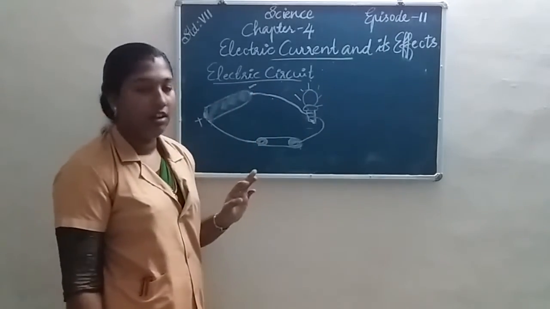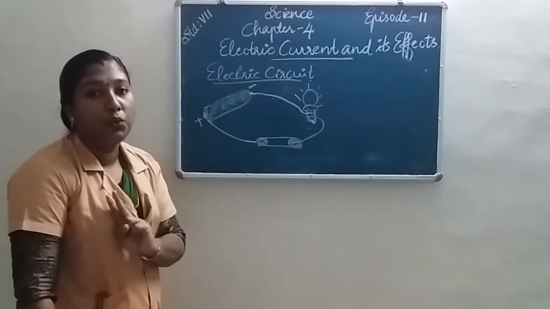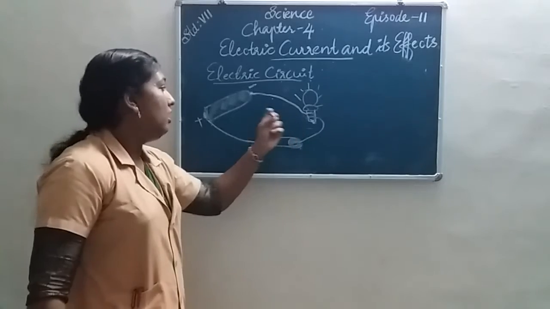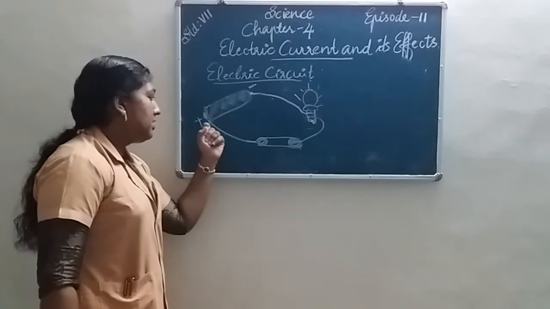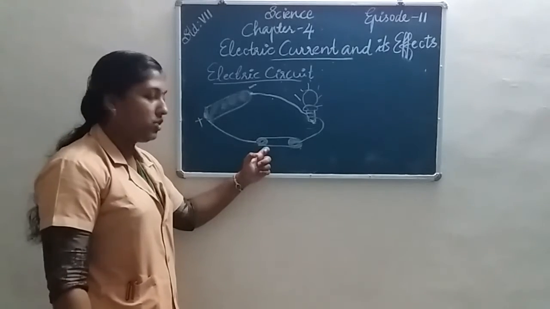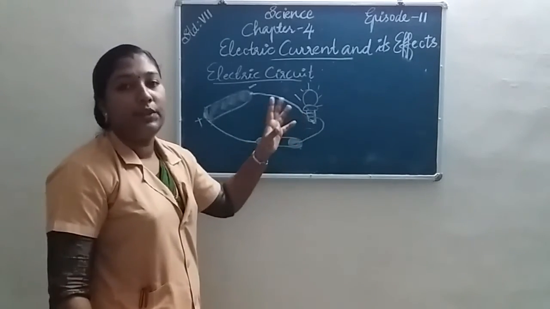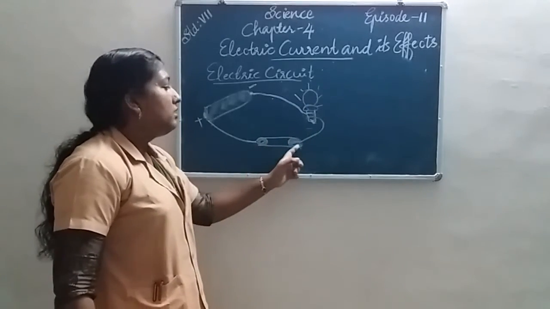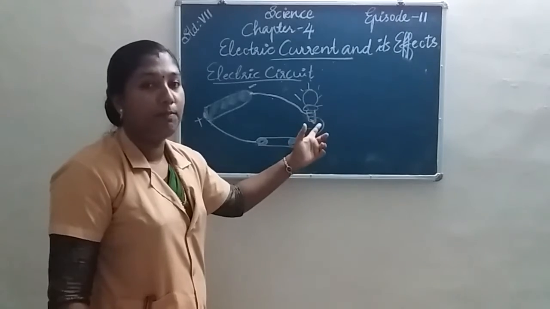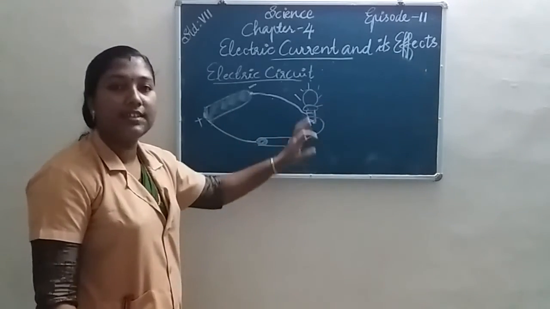All of you understand? Once again, a cell has two terminals, a positive terminal and a negative terminal. First the positive terminal is connected to one side of the switch. Then the negative terminal is connected to one side of the bulb holder. Then the other side of the switch is connected to the other side of the bulb holder. Here we make a circuit.